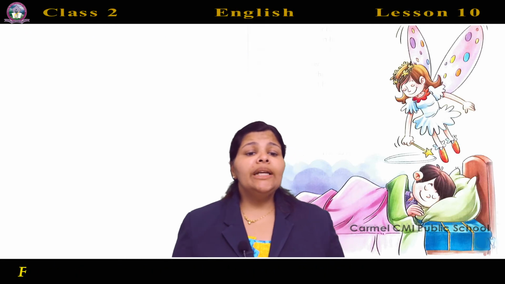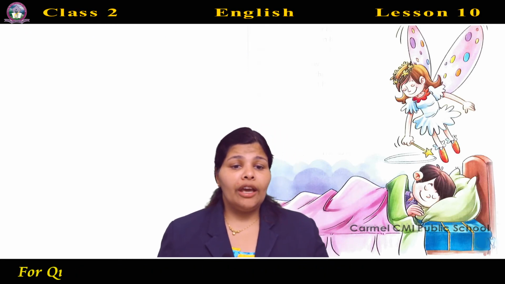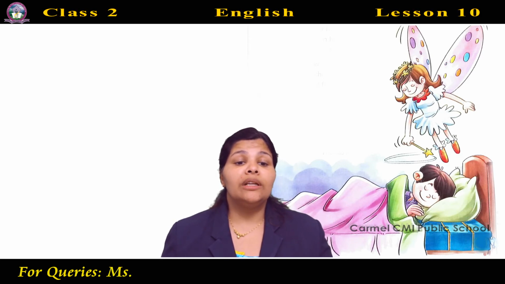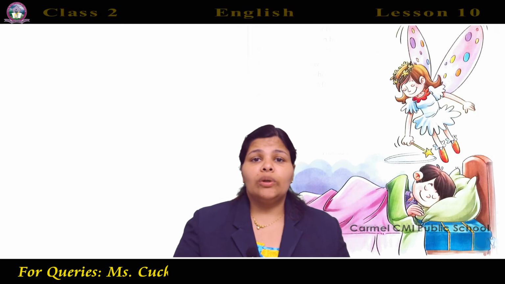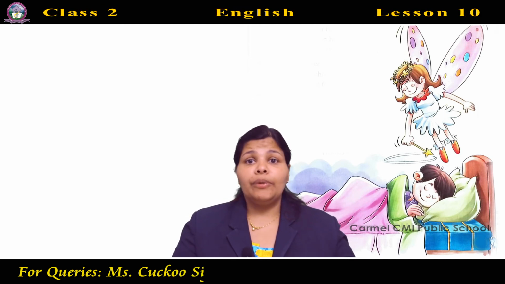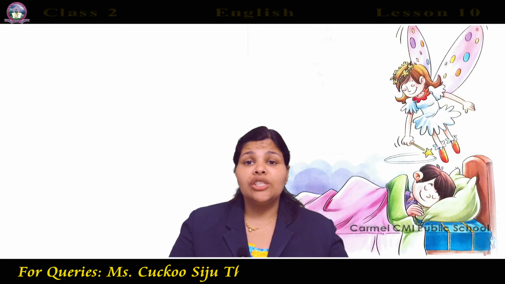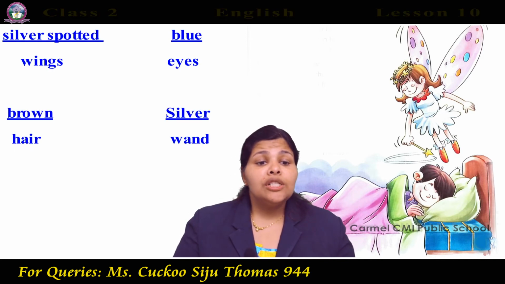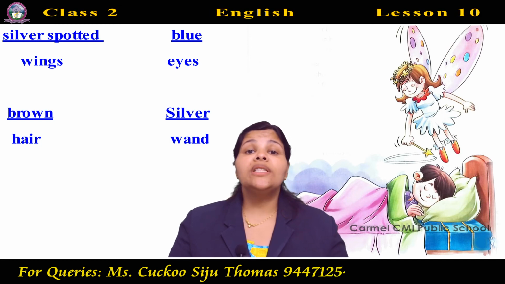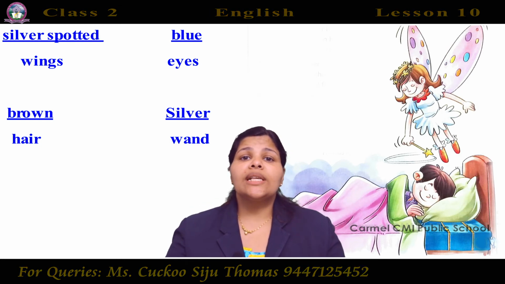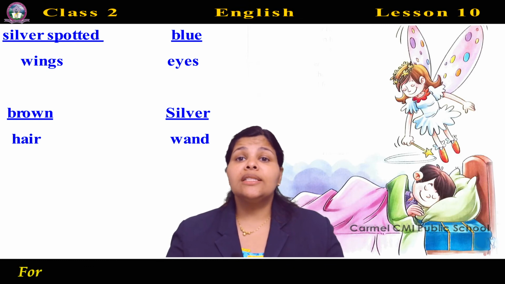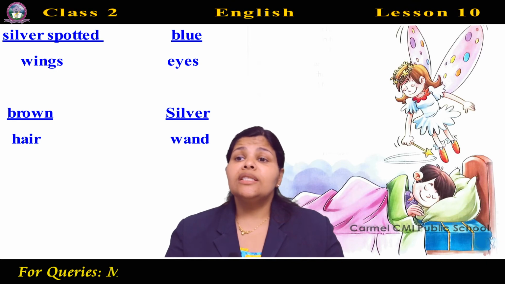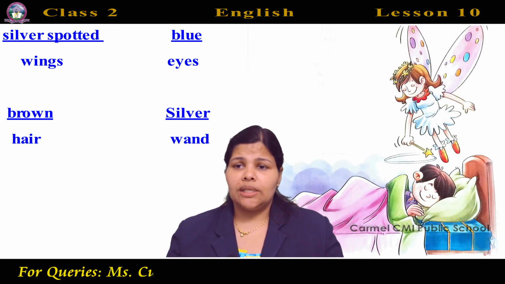Now, complete the web chart on the fairy from the poem, using describing words. One has been done for you. What is a describing word? It says something about that word or tells you something about that word. Silver spotted wings. How can you describe the wing? The wing had silver spots on it. So here in the poem they say silver spotted wings.